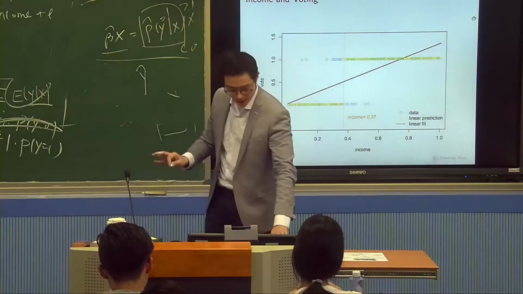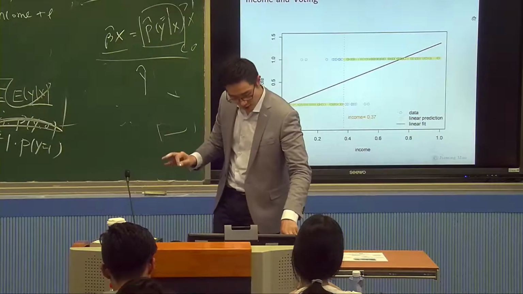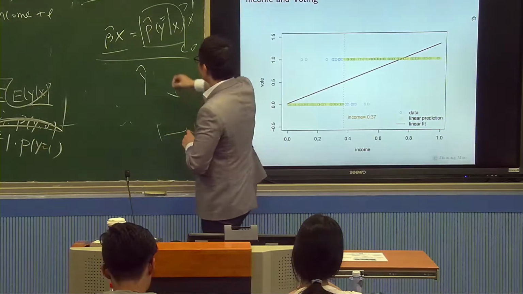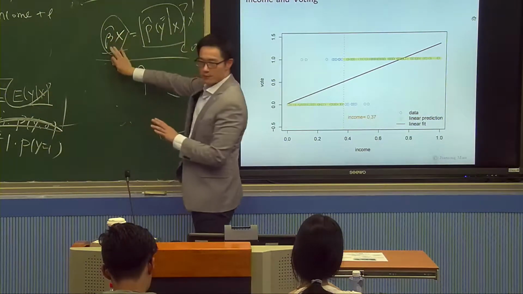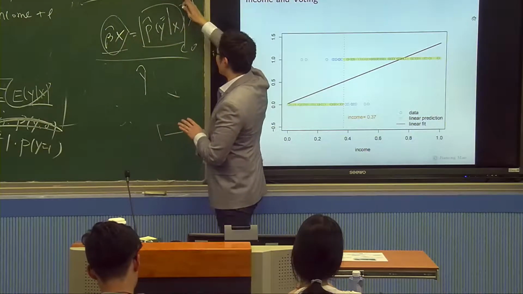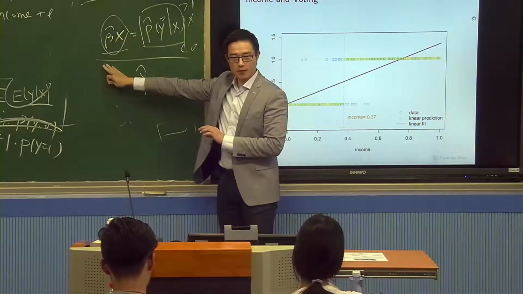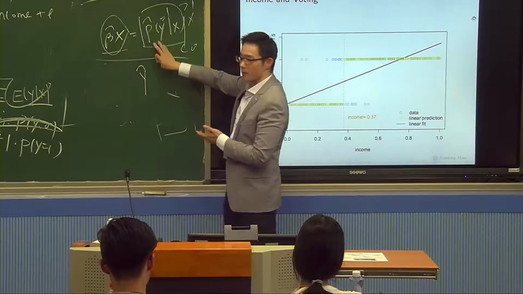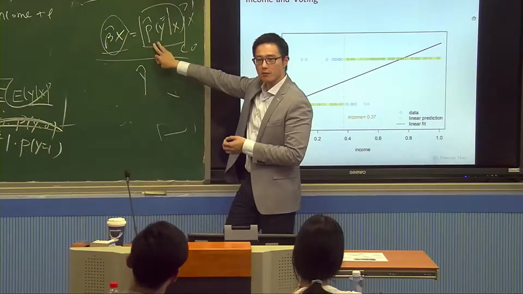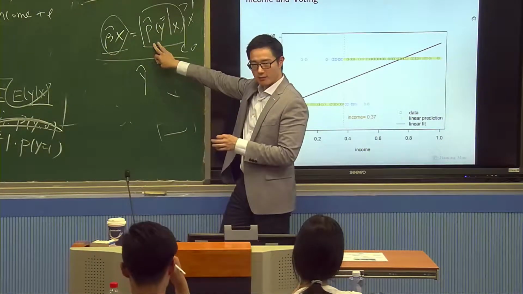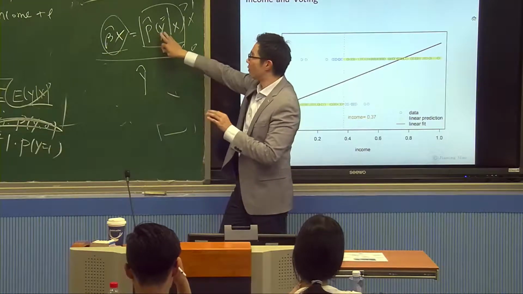But let me just ask you a question now. I don't like this beta x because it can go above 1 and below 0, meaning it gives me a bad estimate of probability if I care about probability. So if I want to estimate the probability of y equal to 1, what can I do?